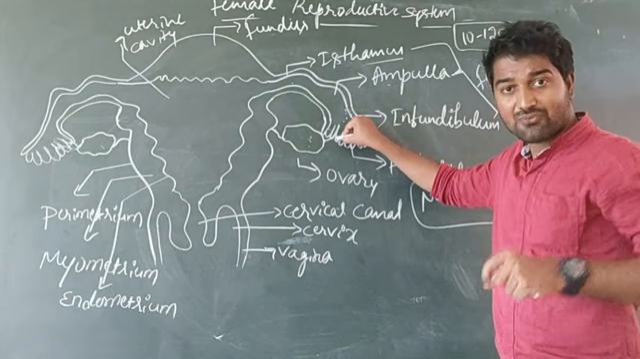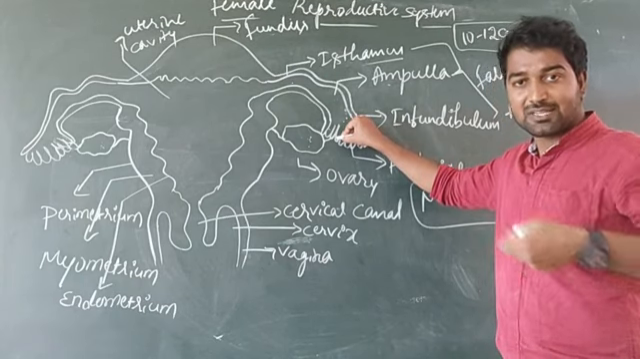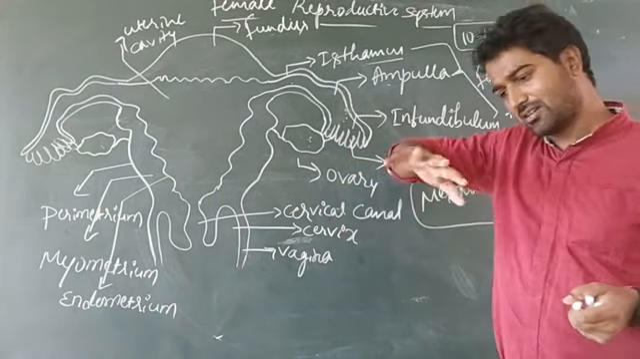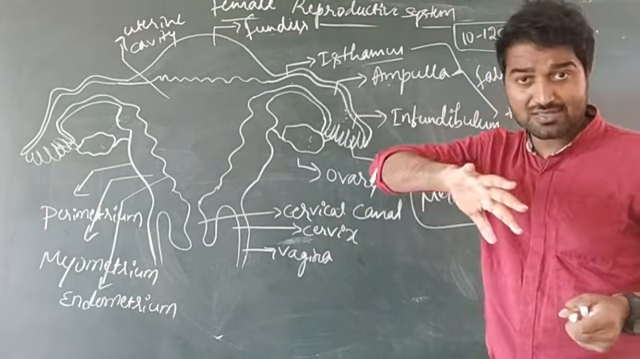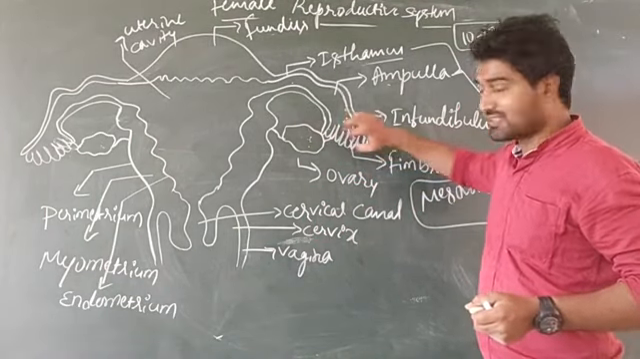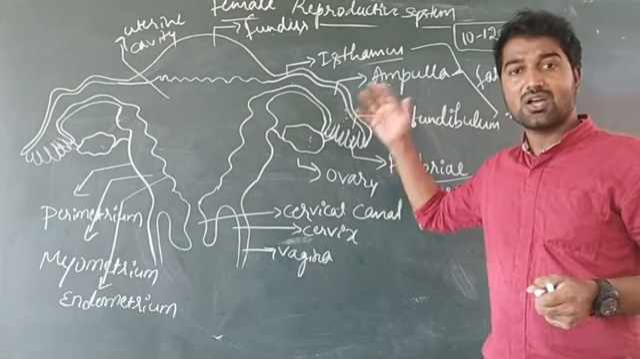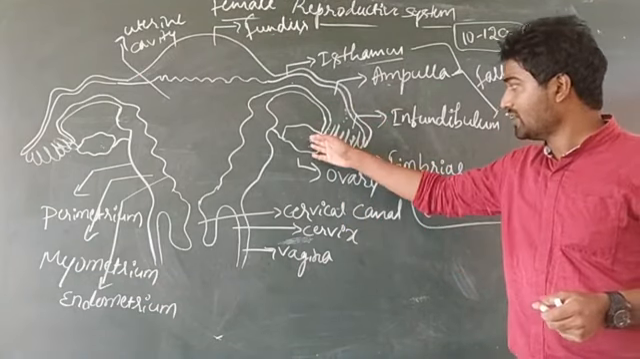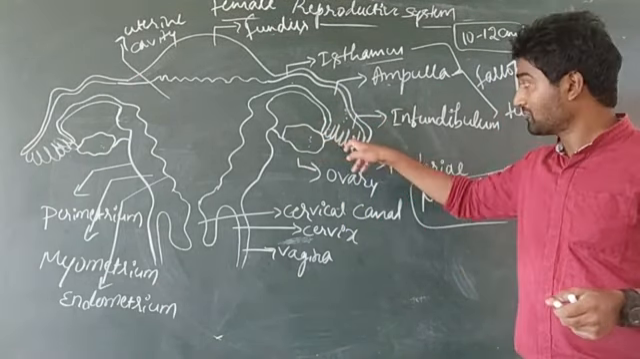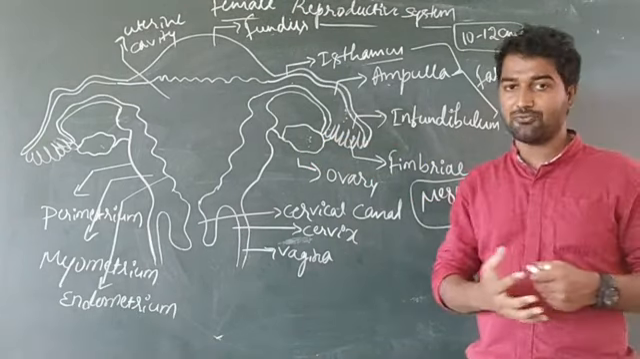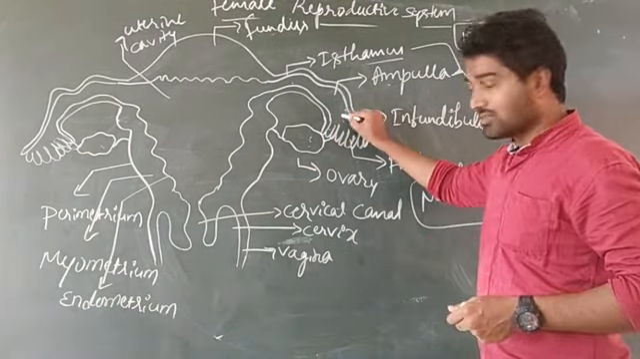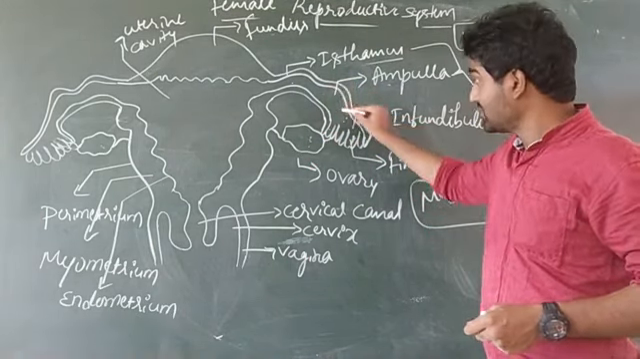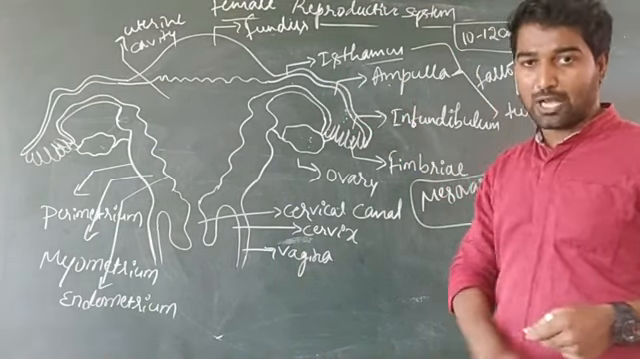Fimbriae are nothing but finger-like projections. They are present in the infundibulum. They are responsible for receiving ova produced by the ovaries. The infundibulum collects or receives the egg produced by the ovaries through fimbriae. And then that ova or egg moves into the wider part, which is known as ampulla.